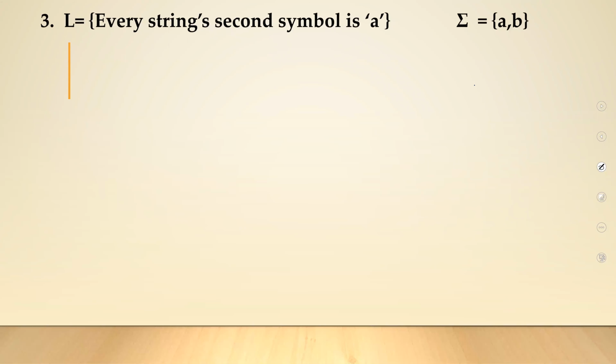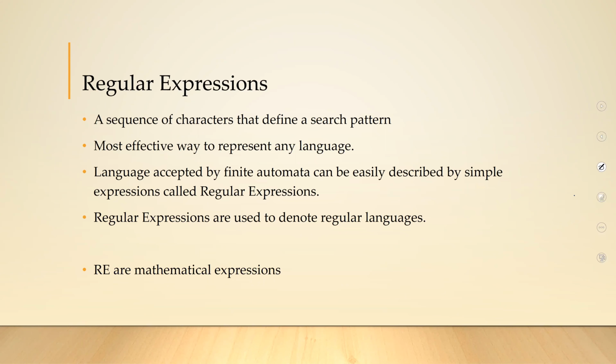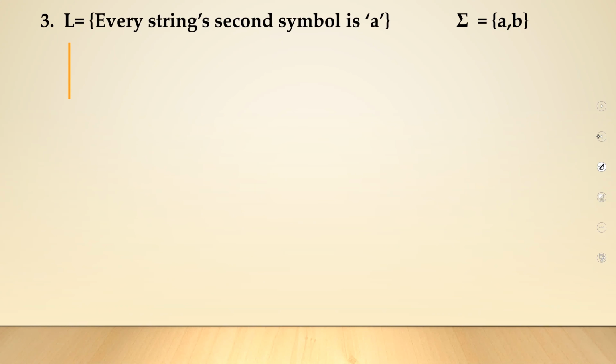So let's do another problem. Every string's second symbol from the RHS is an A. Please complete that question. Let's first draw our NFA. You will have an initial state called A.